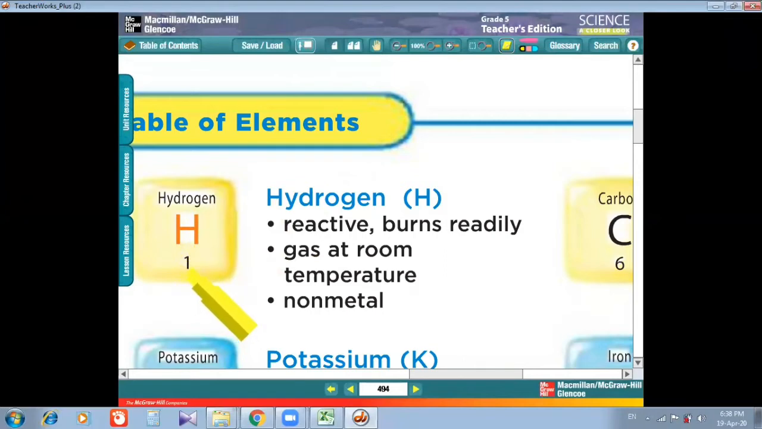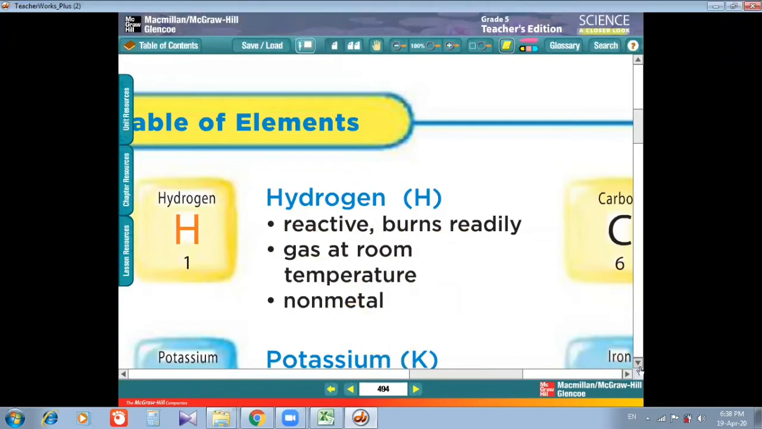Atomic number, we have discussed yesterday, is the number of protons in an atom. So what is hydrogen? It is reactive, it burns readily, it burns very quickly, it is a gas at room temperature, and it is a non-metal.